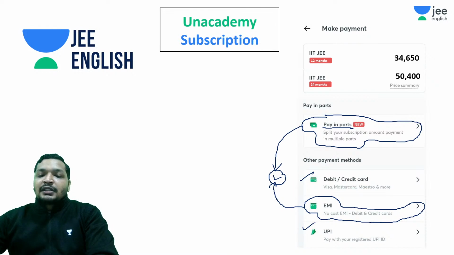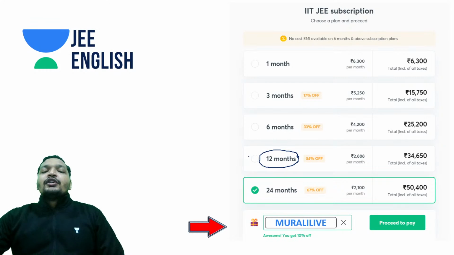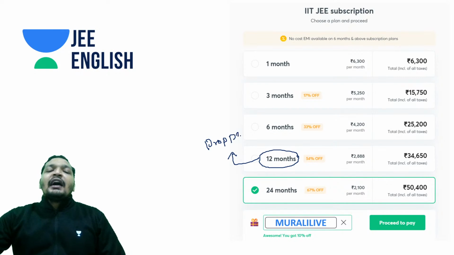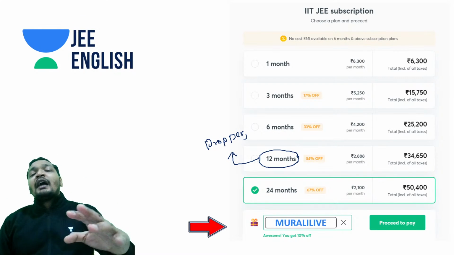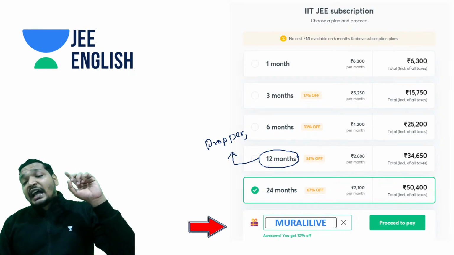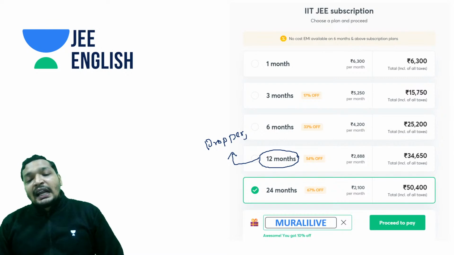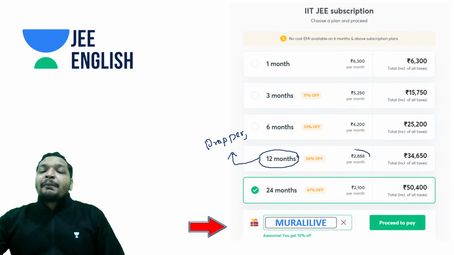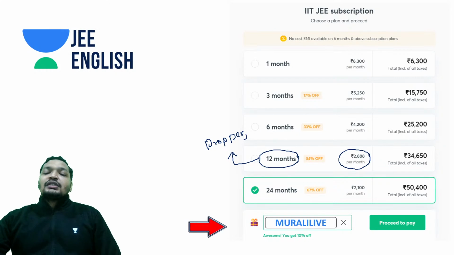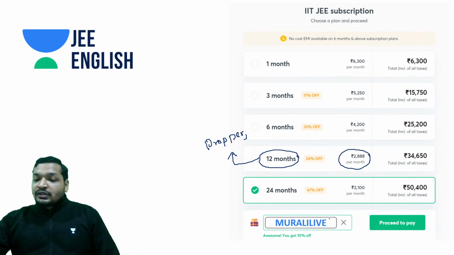And guys, if you are a long term dropper, you may want to check out the 12-month subscription. What do we have for you? We have a dedicated droppers batch. We have micro courses going on. We have courses going on individual topics. We have national level test series going on. Everything on the Unacademy subscription platform for droppers comes at a price of less than 2,900.